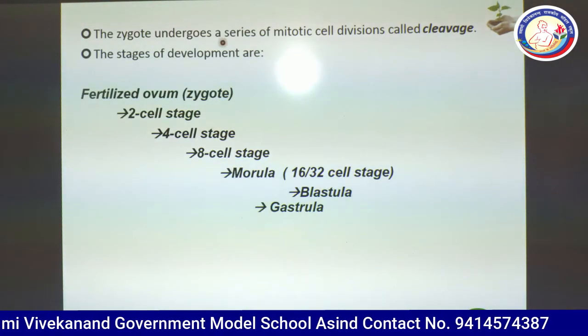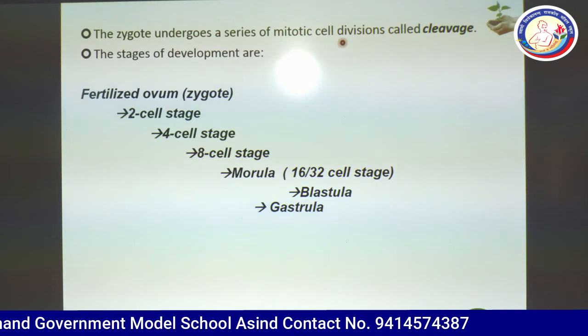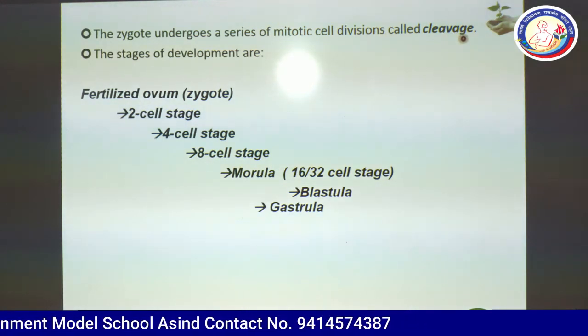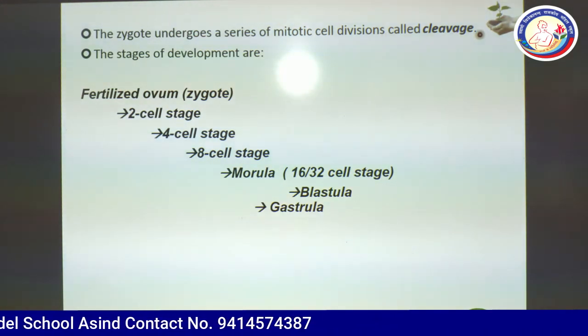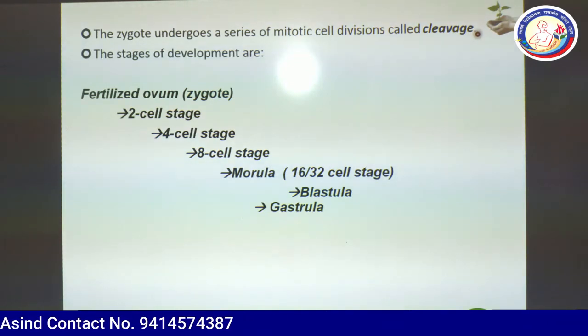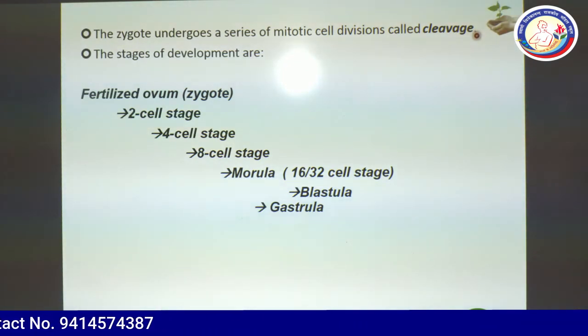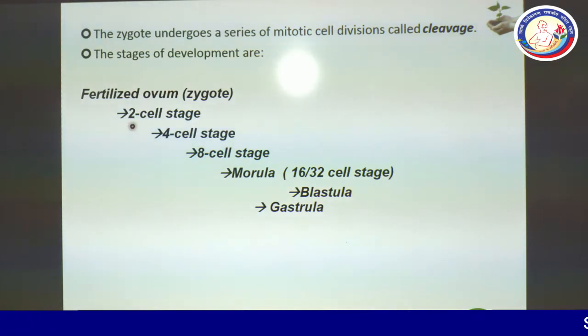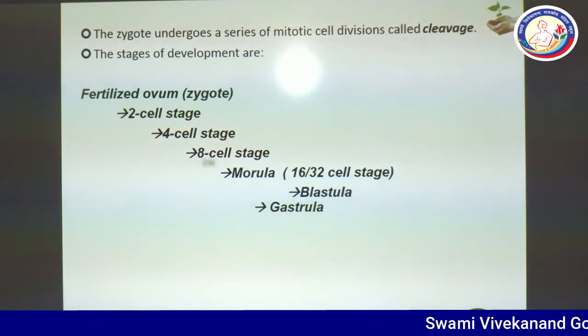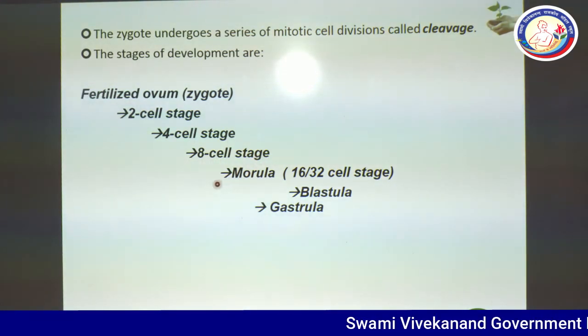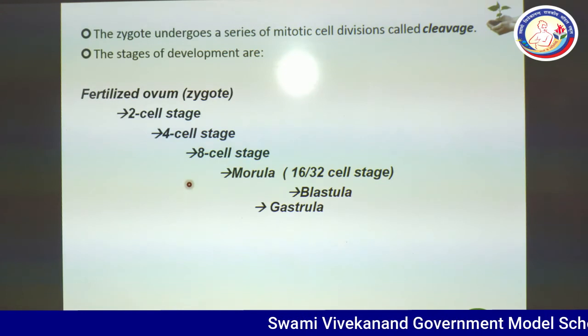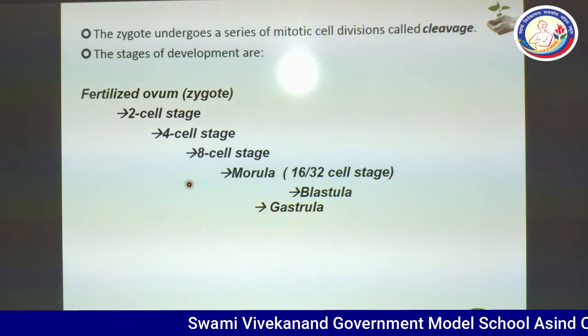The zygote undergoes a series of mitotic cell divisions called cleavage. Up to this stage, the growth of the embryo will not increase. The stages of development are as given here: 2-cell stage, 4-cell stage, 8-cell stage. This is morula. It may be of 8-cell, 16-cell and 32-cell stage.